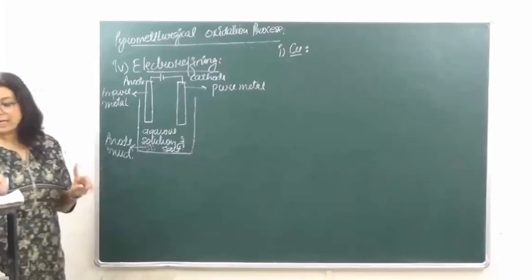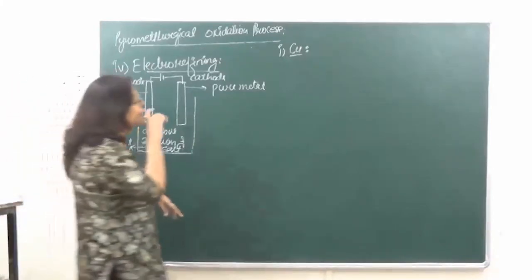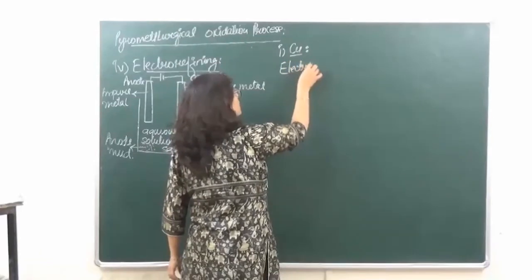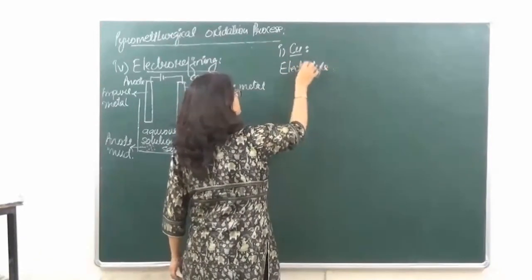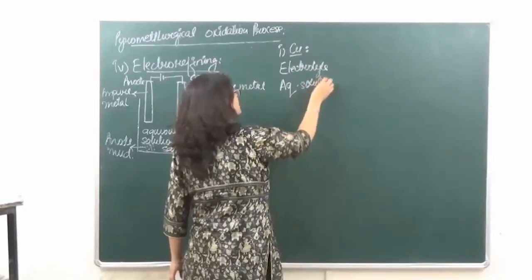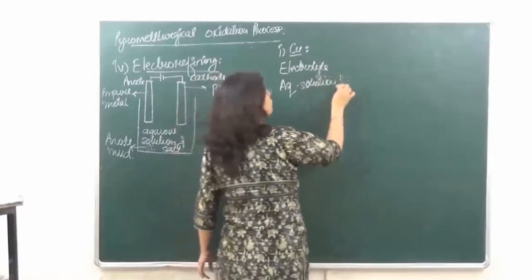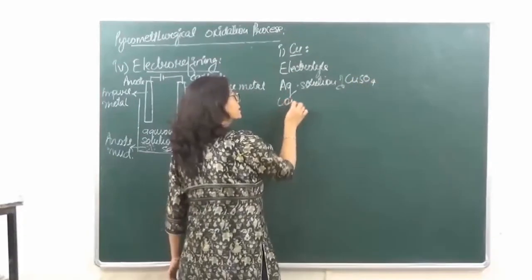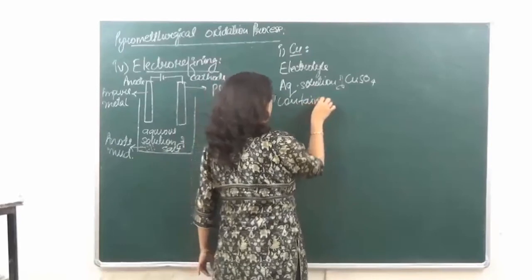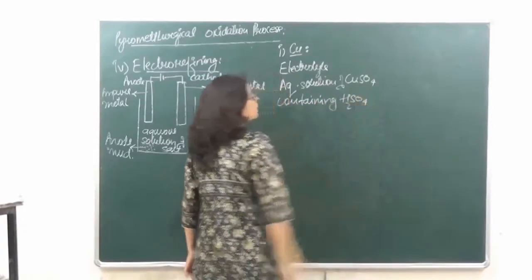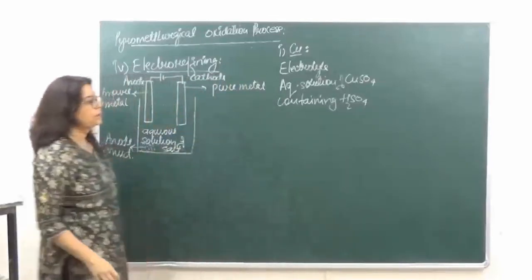Okay? So the electrolyte we are using over here is an aqueous solution of copper sulfate containing H2SO4. Okay?